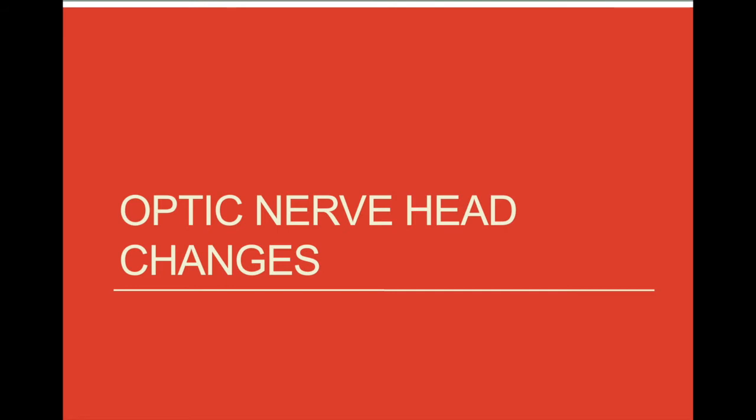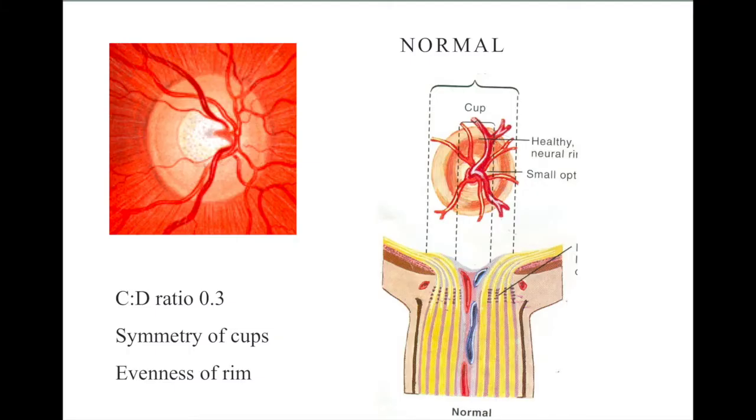Coming to optic nerve head changes seen in glaucoma. This is a normal disc of a normal person which shows a cup to disc ratio of 0.3. There is usually symmetry of cups in the two eyes and evenness of the neuroretinal rim, which is healthy and pink in color.